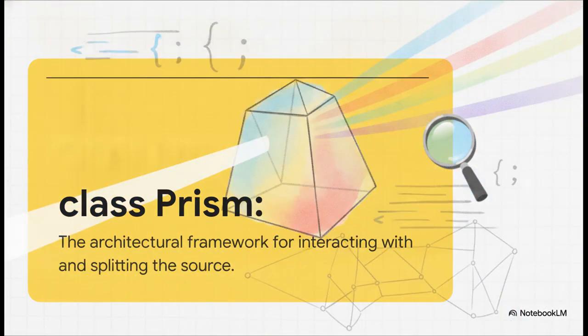But here's the catch. An unbroken whole can't really experience itself without something to interact with, right? So the code drops in class Prism. Think of this as the necessary catalyst. The prism is the architectural framework needed to actually change the state of that unified light. Without it, the white light is just stuck, static, unchanging. The prism introduces the potential for interaction, division, and basically all the complexity we know and love.